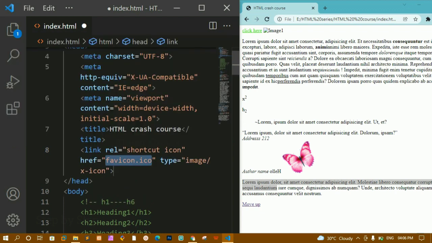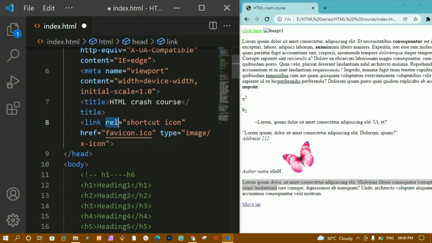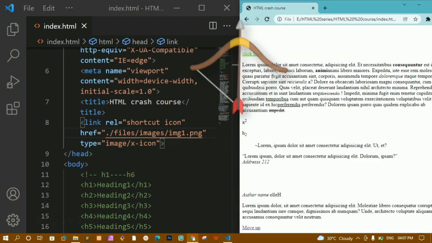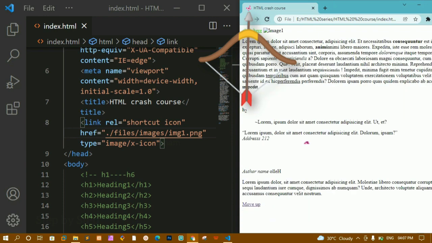I'm going to click on this, and inside this we are having this rel, we are having this href, and also we are having this type attribute. Now inside href, they have just given favicon.ico. Instead of this, I'm going to give the path of whatever I'm having, files, images. I'll refresh this one. Now you can see instead of that, I am having this butterfly icon here.